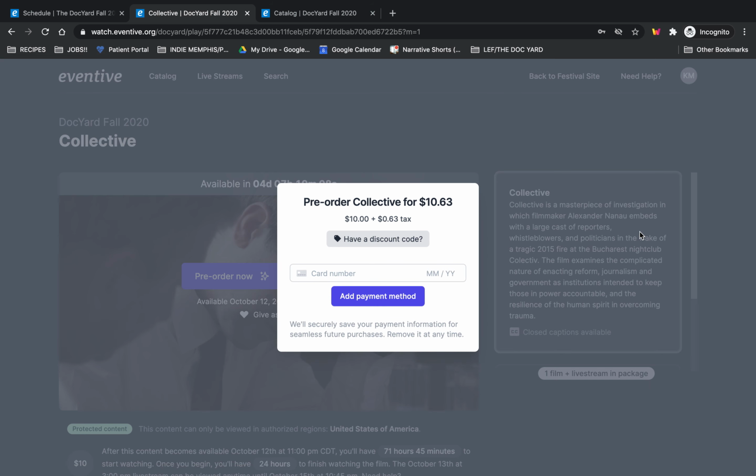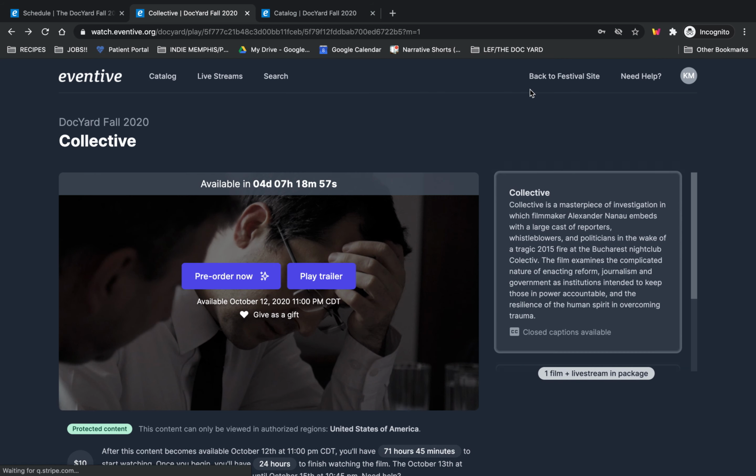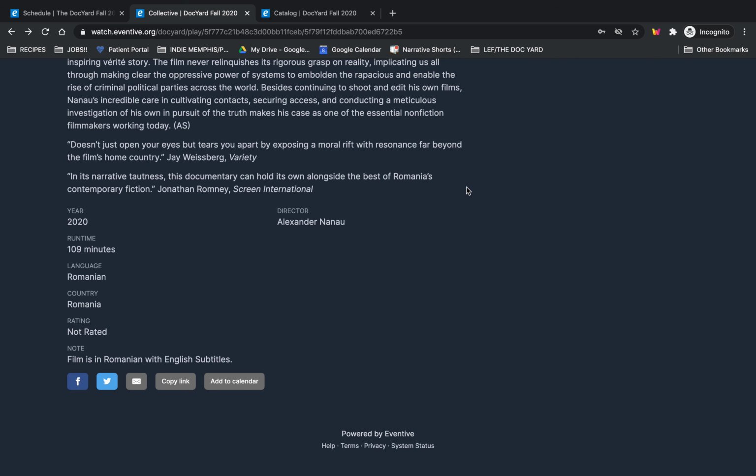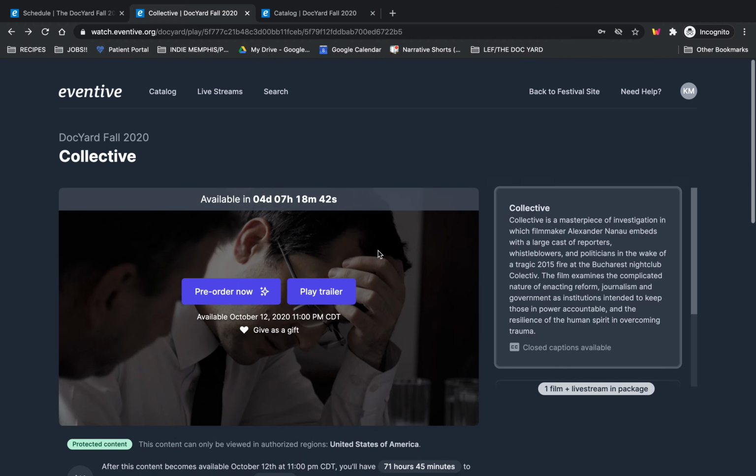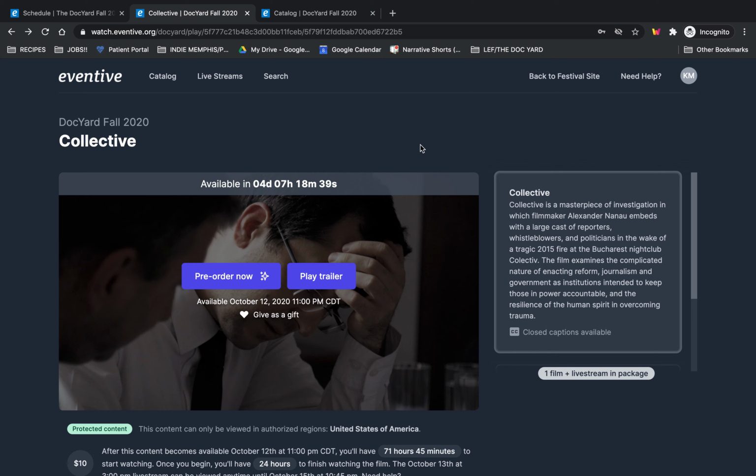Then you'll notice this is where you would pay for your ticket. If you have a discount code, you enter it in. This is where you can pre-order the film, and it'll be available to you once the screening period begins. You'll get an email letting you know that Collective is available to screen. Then I'll scroll to the bottom, where you have some more film information, but you're also free to add the screening to your calendar, any kind of calendar that you're using. You're able to add it to your Eventive.